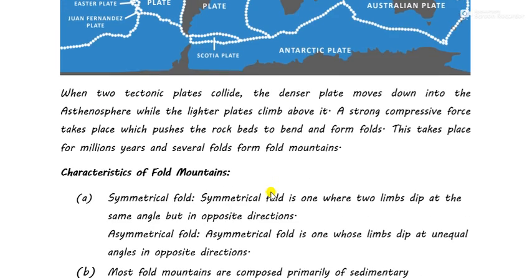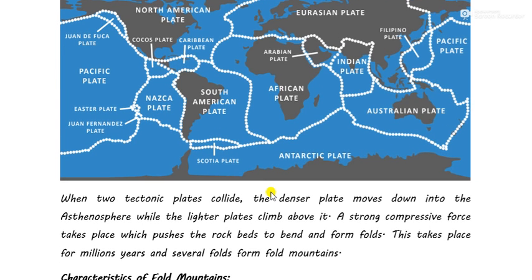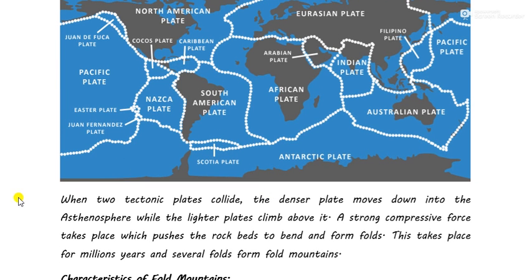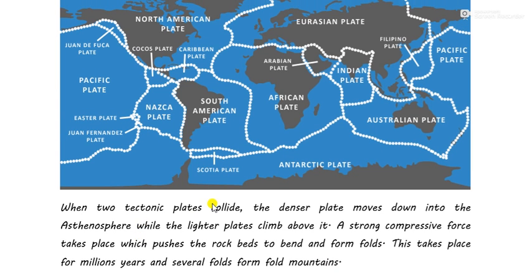Okay, now you may copy this for the formation of fold mountain. It is very important and a very good explanation. When two tectonic plates collide, the denser plate moves down into the asthenosphere while the lighter plate climbs above it. On page number 56, if you see your diagram, you'll see the formation of fold mountain on the basis of plate tectonics.